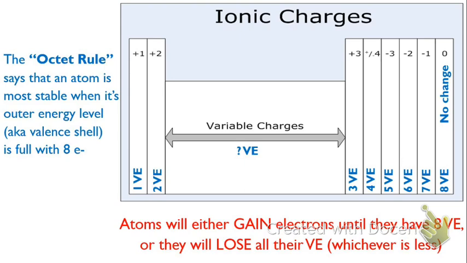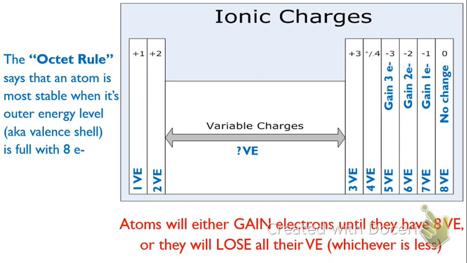Right next to them with 7 valence electrons, all they have to do is gain 1 electron to get there. And that is definitely what they're going to want to do. The other option is to lose 7 valence electrons, and that's not as easy as it sounds. The 6 valence electron column can either gain 2 or lose 6, and so it's going to choose to gain 2. With 5 valence electrons, they could either gain 3 or lose 5. So it's still easier to gain.